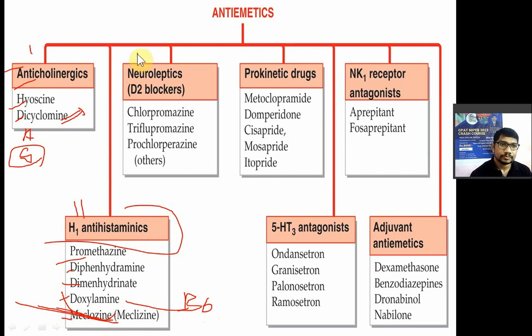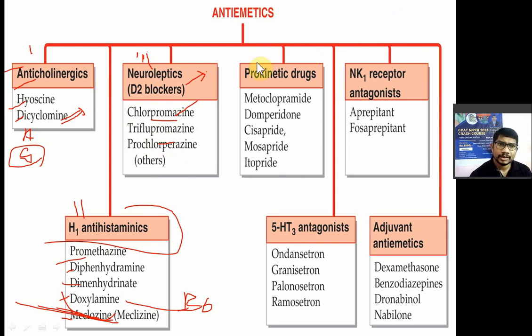The third class is nothing but the neuroleptic drugs or dopamine 2 receptor antagonists. Antipsychotic drugs also have an antiemetic effect, like chlorpromazine, triflupromazine, prochlorperazine, and haloperidol. These drugs block the dopamine receptor, and I have already explained that dopamine is present in the chemoreceptor trigger zone. Blocking of the dopamine receptor in the CTZ produces an antiemetic effect. Chlorpromazine is known as a large active, and these are the D2 receptor antagonists.